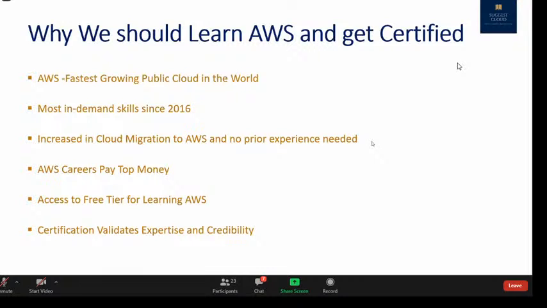So if you are an expert, if you have done the certification for a particular technology, obviously companies will look for someone and they'll give some priority to someone who has done the certification.